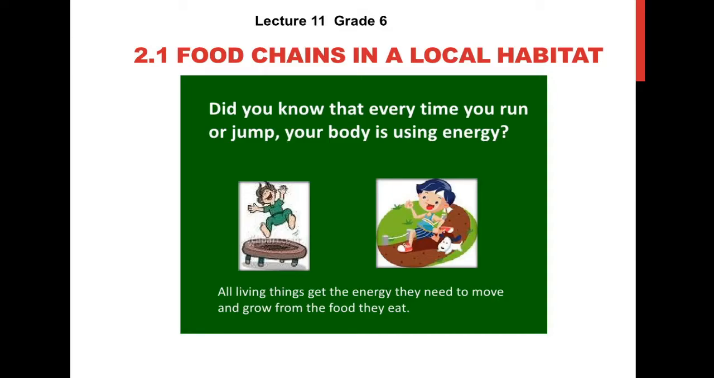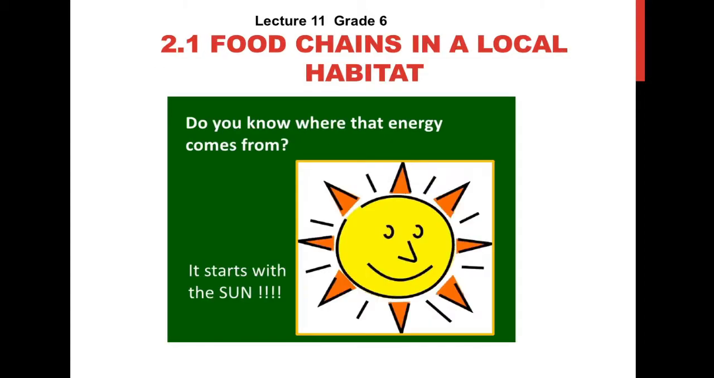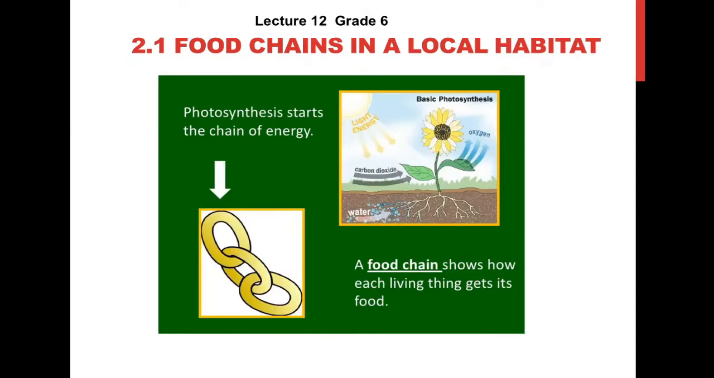Did you know that every time you run or jump, your body is using energy? All living things get the energy that they need to move and grow from the food they eat. And this energy comes from the sun. The plants receive the sunlight from the sun, oxygen from the air, and water from the soil, and make their own food, and this process is known as photosynthesis.